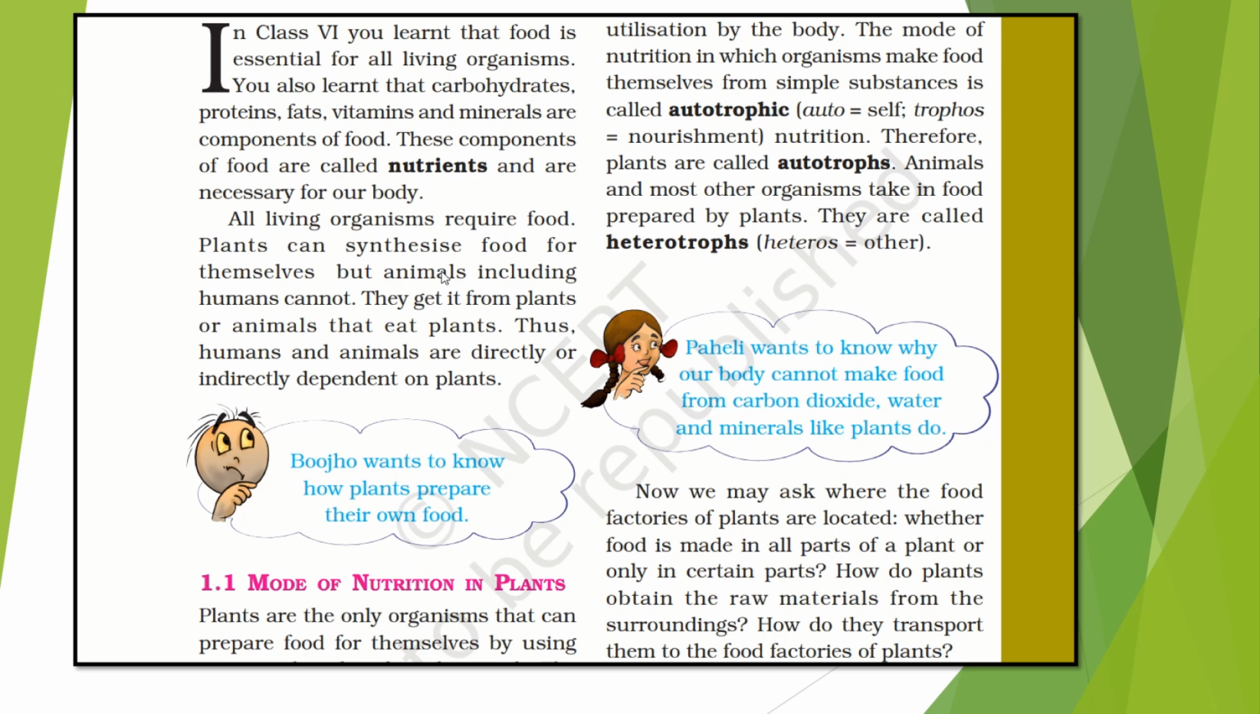Plants can synthesize food for themselves, but animals including humans cannot. So they get it from the plants or animals that eat plants. Thus, humans and animals are directly or indirectly dependent on plants. So according to this paragraph, we cannot synthesize our food, but we are dependent on plants and animals for our food. But plants can synthesize food for their growth.